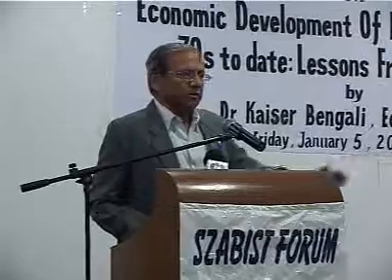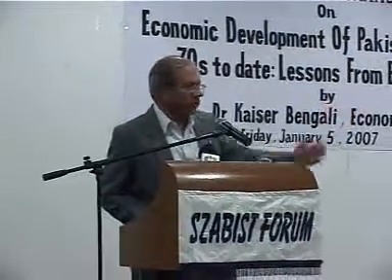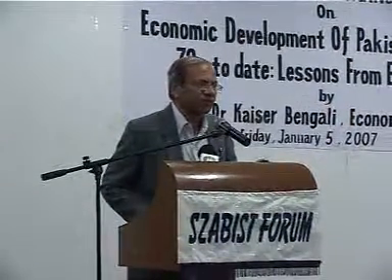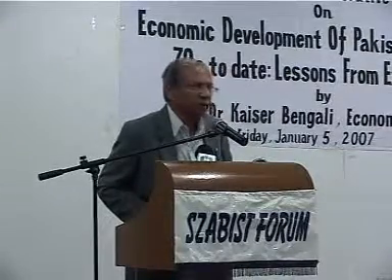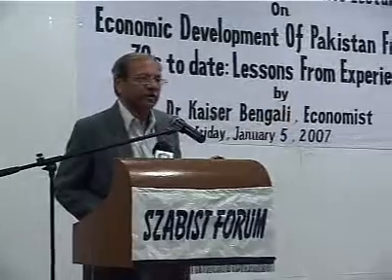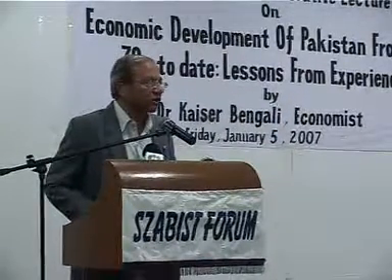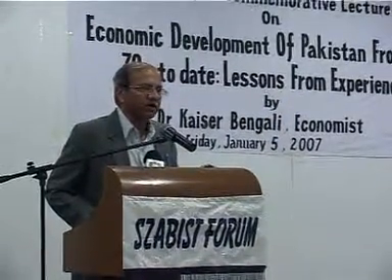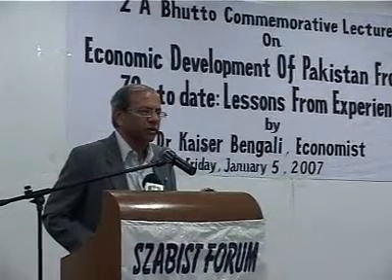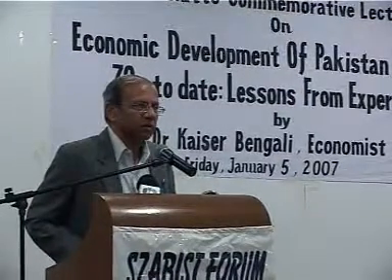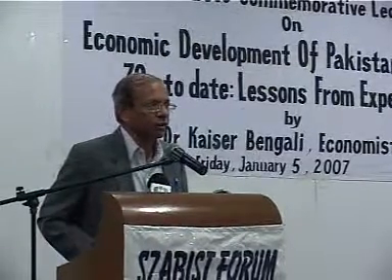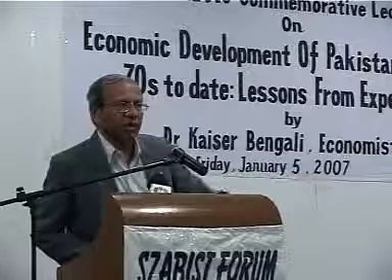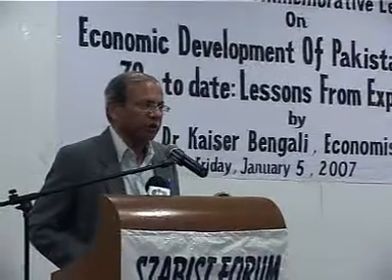I mentioned GDP growth. Zia period, 6.5% average GDP growth. Bhutto period, 4.1%. But the 6.5% that you see is because a lot of the factories and productive assets which were started during the Bhutto period came into fruition in the Zia period, and we can see the high growth rates during this period.